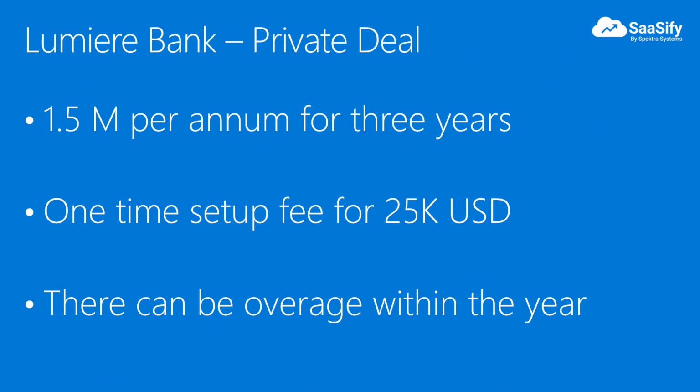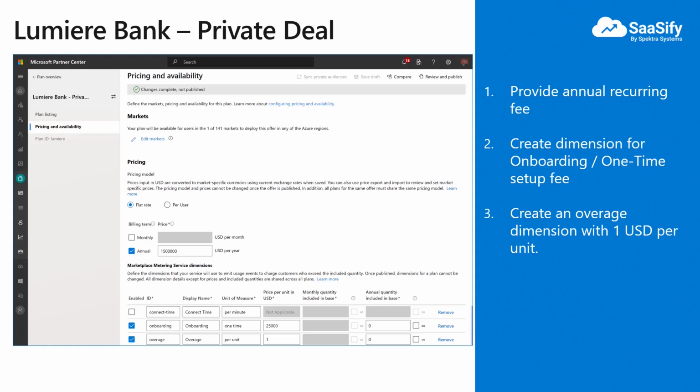With this understanding, Ken tells the internal team to model this deal in Partner Center. We can create a private plan in the Partner Center with the required annual recurring fee. Then we can create a new dimension for the one-time onboarding fee. After the subscription creation, we can fire one unit for this onboarding and never fire usage against this going forward.